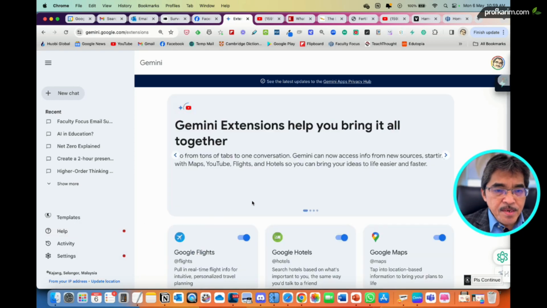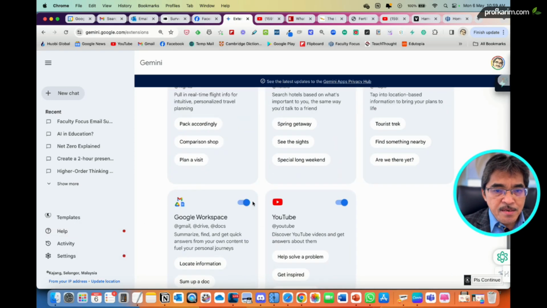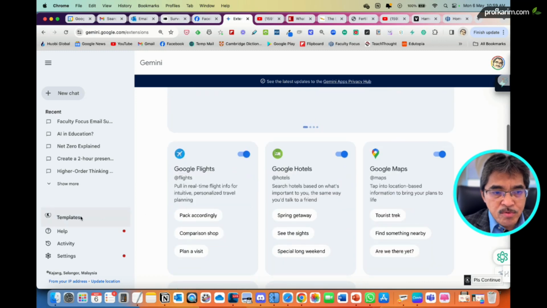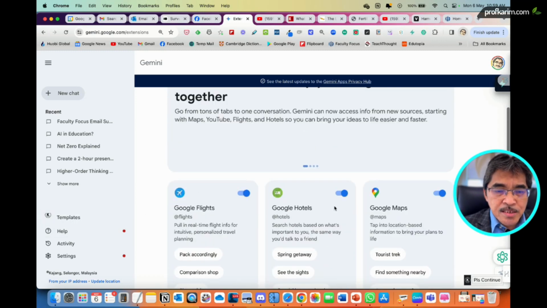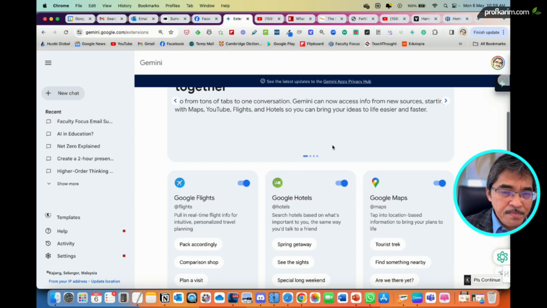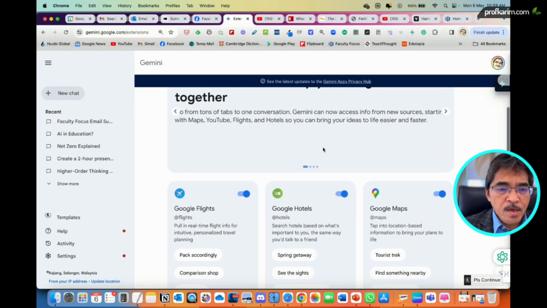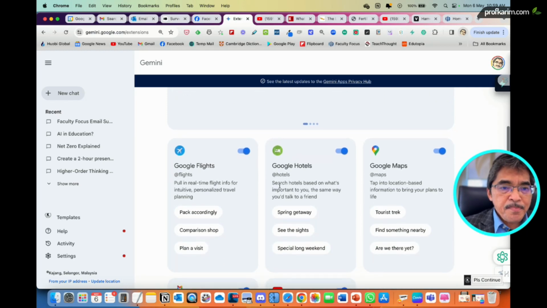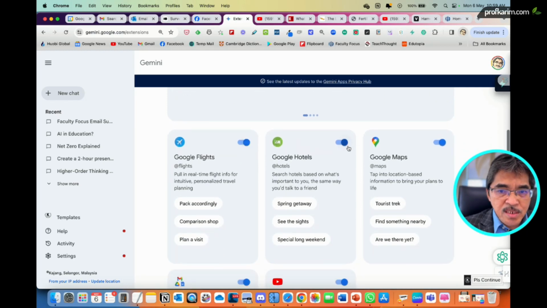What you see on the screen here is that the first time you choose extensions, it will ask you to connect to your Google Drive. So all you need to do is just follow the steps. I think there are only one or two steps that we have to follow. Just click, and after you have done that, you will be connected to your Google Drive and to your YouTube. So now I'm connected. You can see this is already turned on.